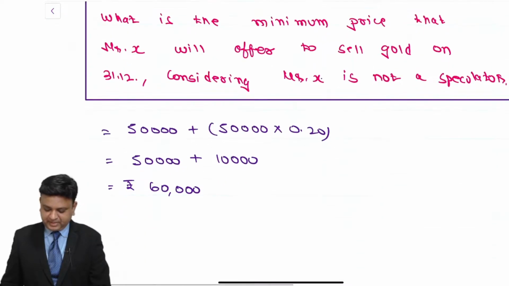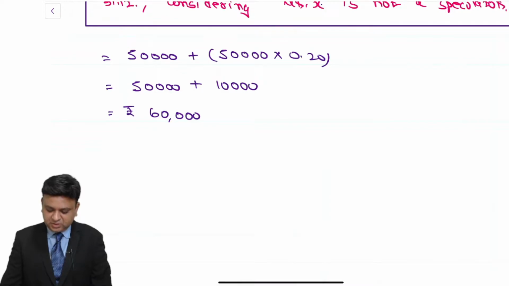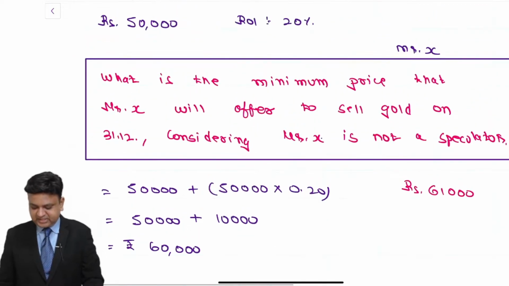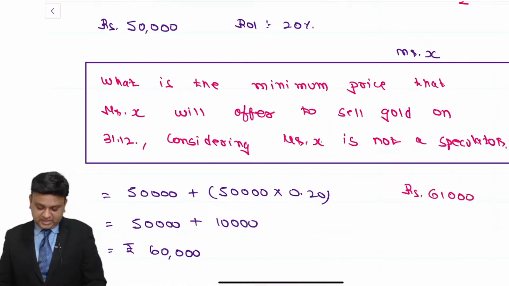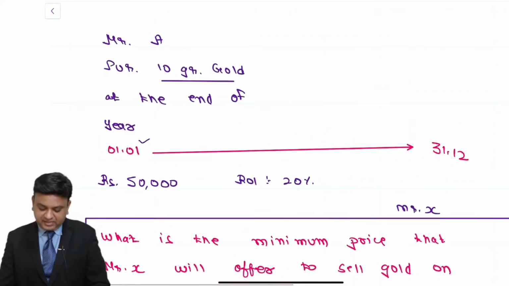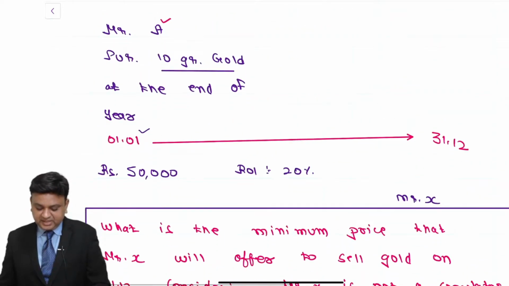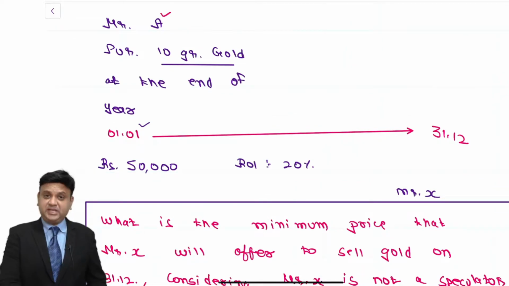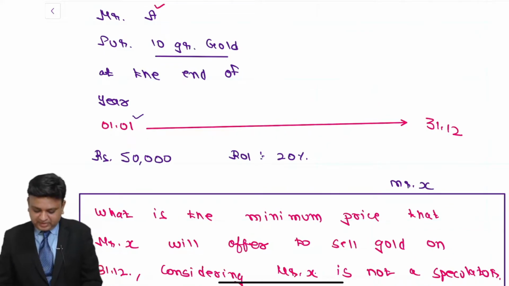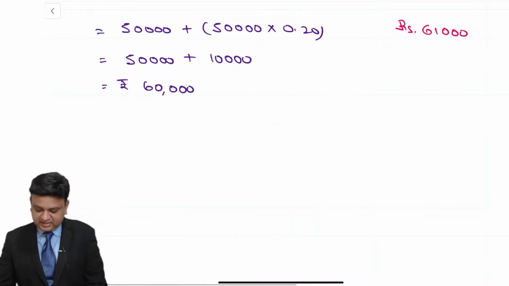Suppose Mr. X is quoting the price of rupees 61,000. This is the price that Mr. X is quoting to Mr. A. Now my question to all of you is that whether Mr. A will enter into the forward contract with Mr. X or not. Write your answer in the chat box. So we understand that Mr. A will deny that no, I am not interested in the transaction.